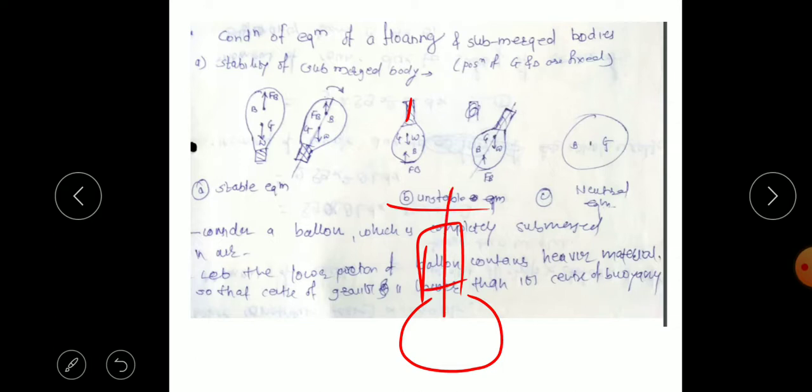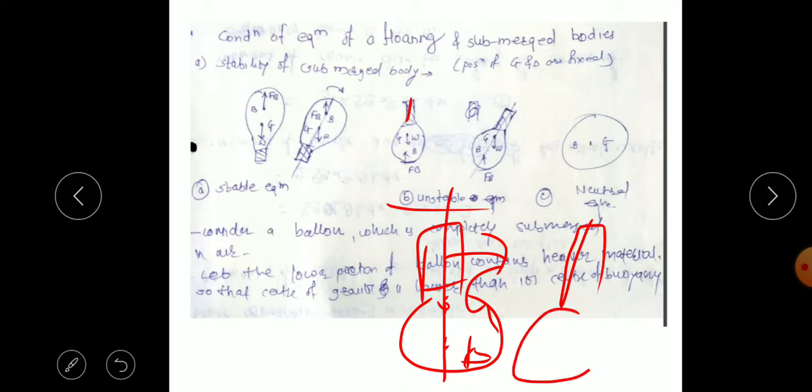You can see again here this balloon, the heavier part is on the upper side. If you assume G is above B and it is tilted, then the weight will be on this side and the buoyancy force on this side. So the couple due to this will keep turning the balloon, meaning it does not return to the original position. That is called unstable equilibrium.